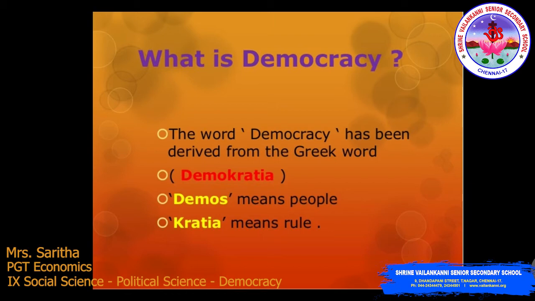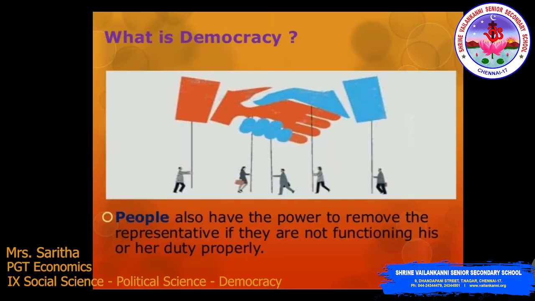This word democracy has been derived from Greek. What is democracy? People also have the power to remove the representative if they are not performing his or her duty properly. So what is meant by democracy? Full power is with the people. People have the power to remove the representative if they are not doing their work properly.